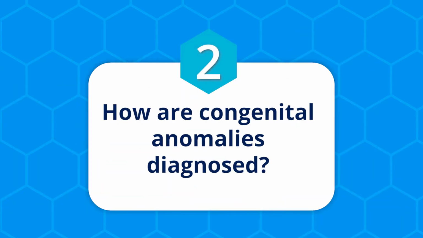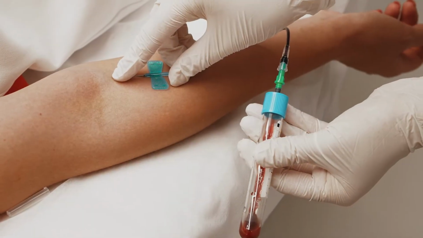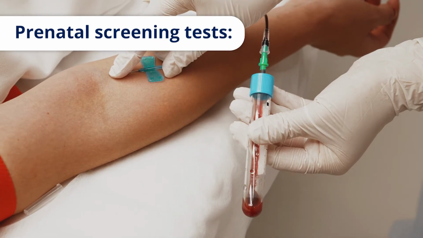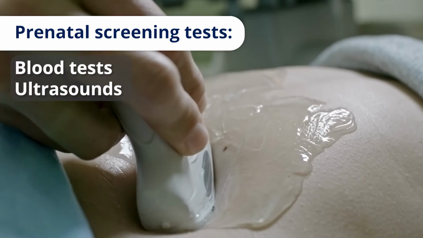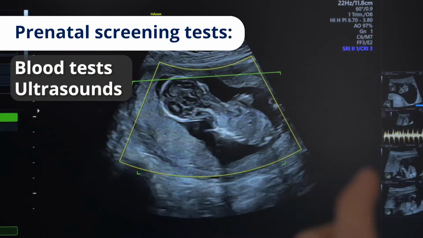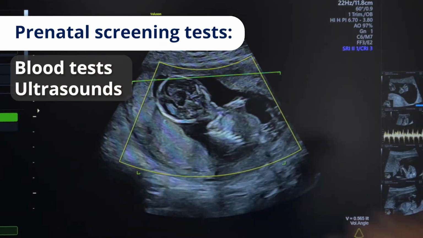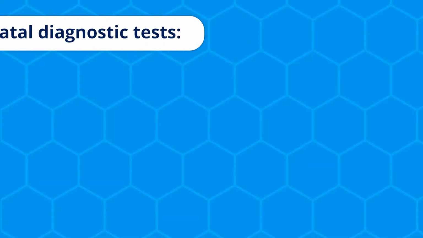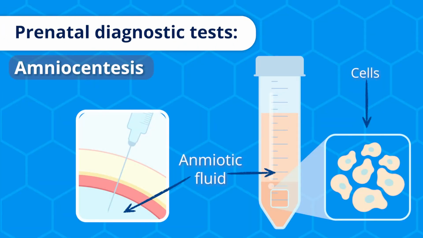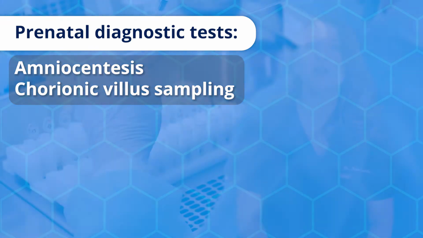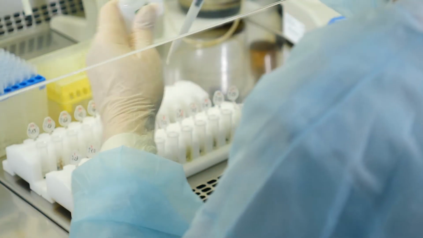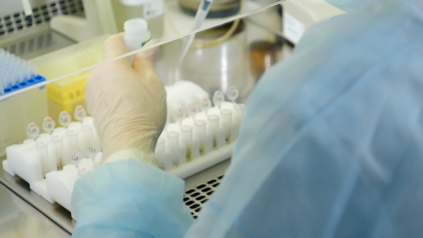How are congenital anomalies diagnosed? Some congenital anomalies can be diagnosed during pregnancy through screening tests or special diagnostic tests. Screening tests are blood tests or ultrasounds that can estimate the risk of having a baby with a certain congenital anomaly, such as Down syndrome or spina bifida. Diagnostic tests are more invasive tests, such as amniocentesis or chorionic villus sampling, that can confirm the diagnosis of a genetic abnormality by analyzing the baby's cells or DNA.